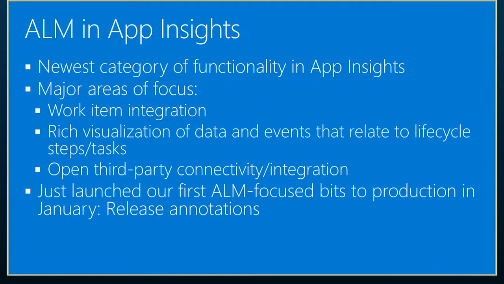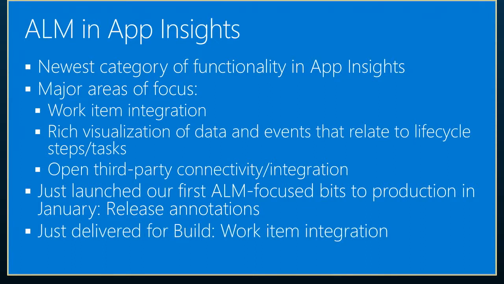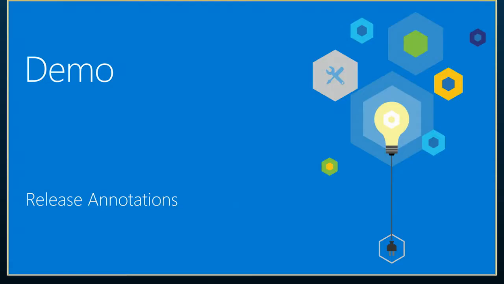We just launched our first ALM bits in production in January. That's release annotations, which we're going to look at here in just a second. And just delivered in time for Build is our very first cut at work item integration. So at this point, I'm going to switch over to a browser and demonstrate how some of these things work for you guys.